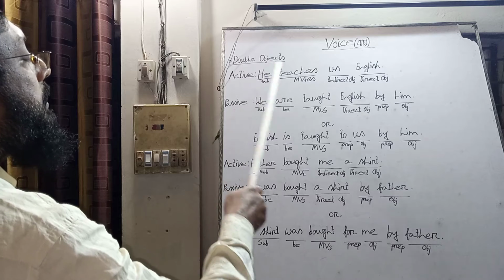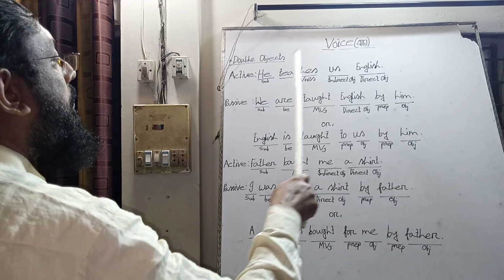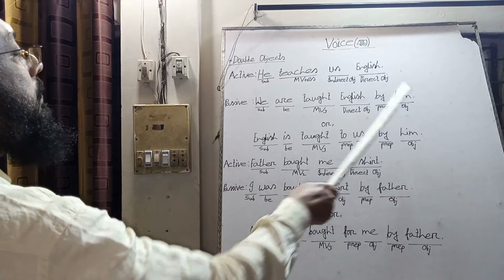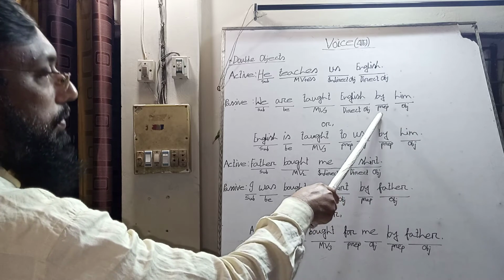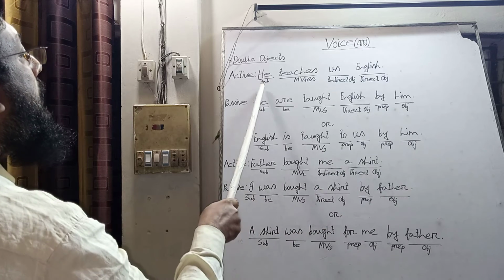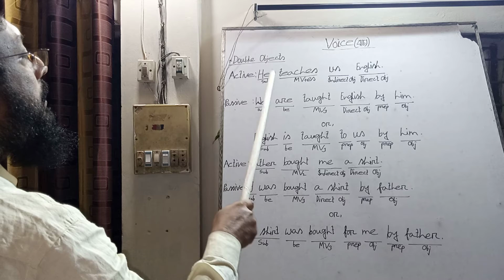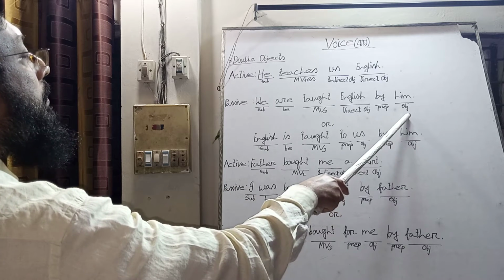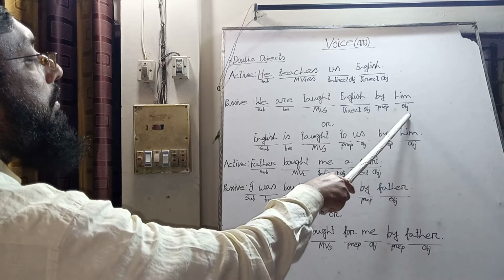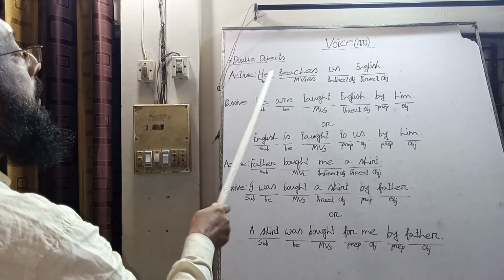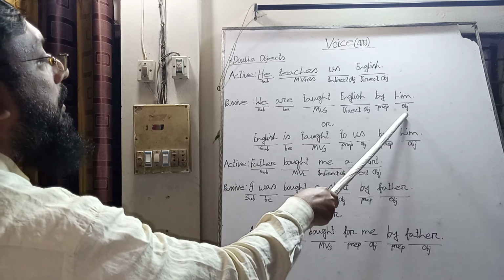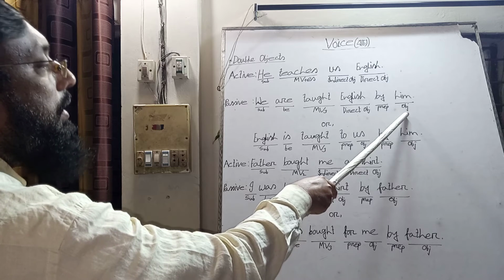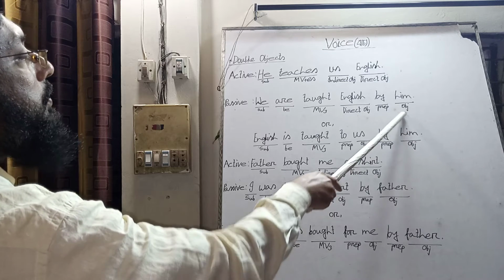In most cases we bring the preposition by and make the original subject from active voice, the original subject, into the object of the preposition by. We make the original subject he into the object of by. So he will be in the objective case, he will be him, and it is the object of the preposition by.